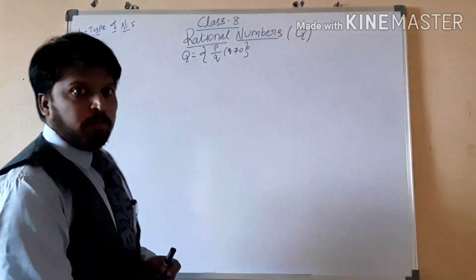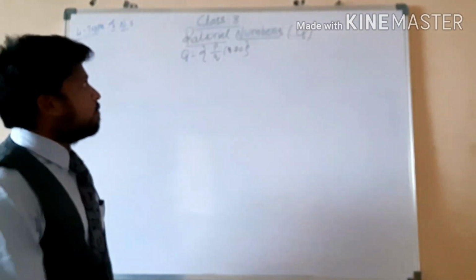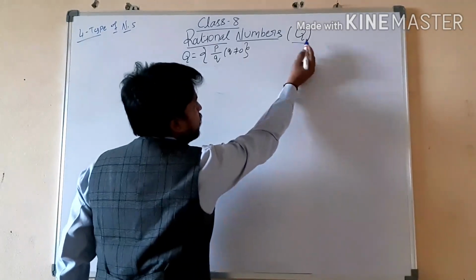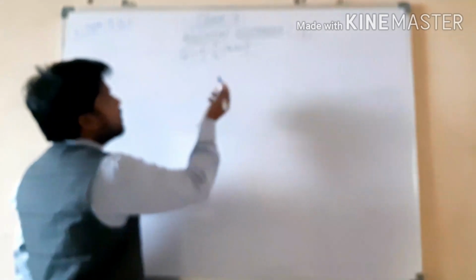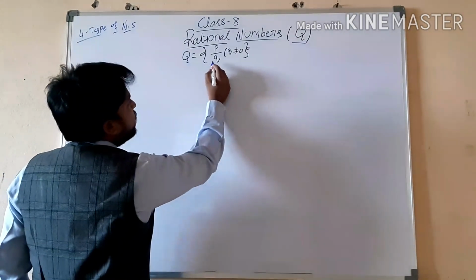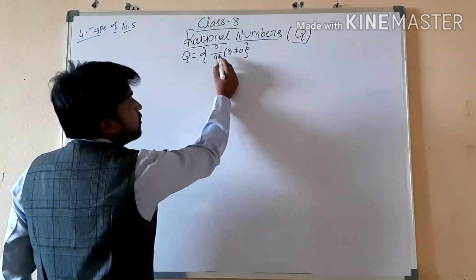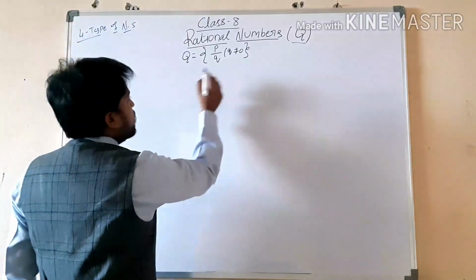How are these rational numbers going to be represented and denoted? These rational numbers are denoted with the capital letter Q. And what are rational numbers? These rational numbers are in the form of P by Q, but this Q never becomes 0.